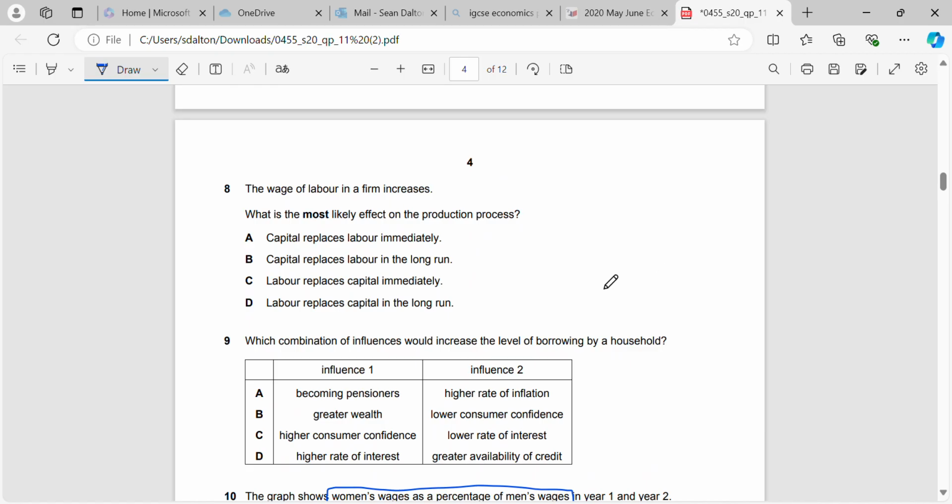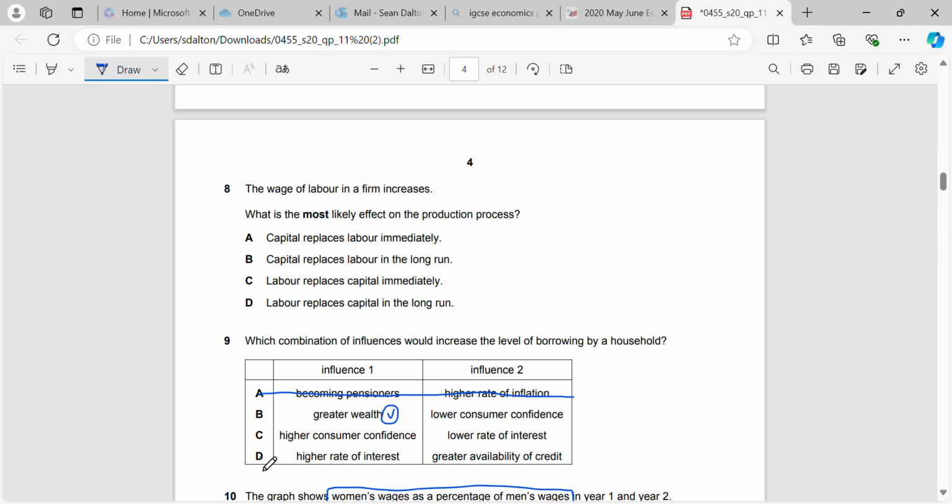Okay, what combination of influences would increase the level of borrowing by a household? So we're going to look at influence 1 first, and then we'll do process of elimination. So becoming pensioners is going to reduce the level of borrowing, right? People have less need to borrow when they're older. They're no longer working. Greater wealth, okay, yeah, that can increase the level of borrowing. We've got more security or collateral to provide.